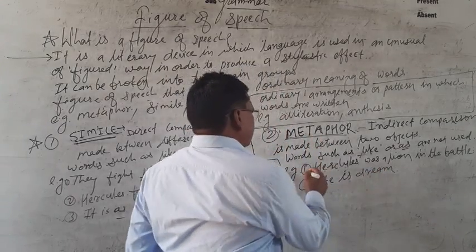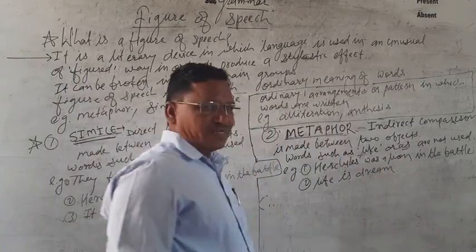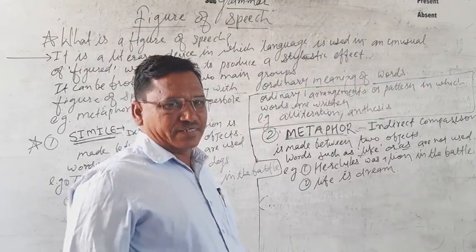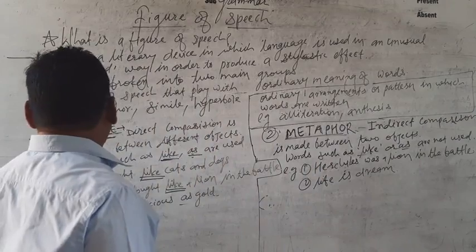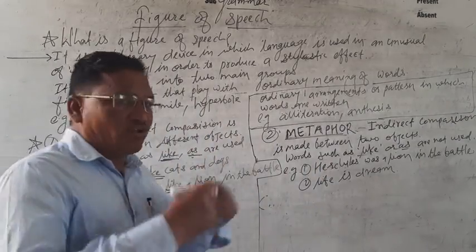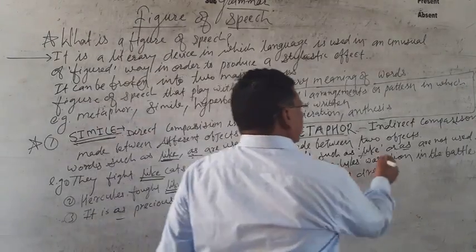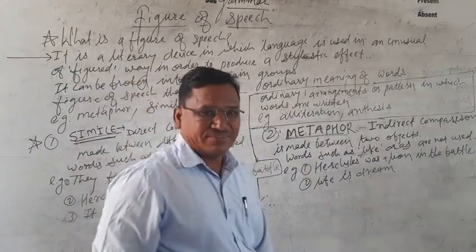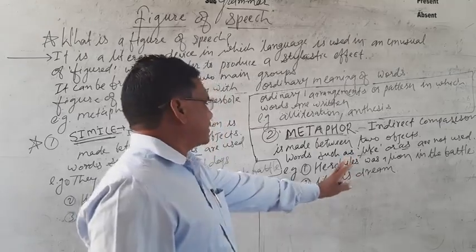For example, Hercules was a lion in the battle. In the simile the sentence was, Hercules fought like a lion in the battle, and in the metaphor, Hercules was a lion in the battle. Now see the difference between the two sentences.